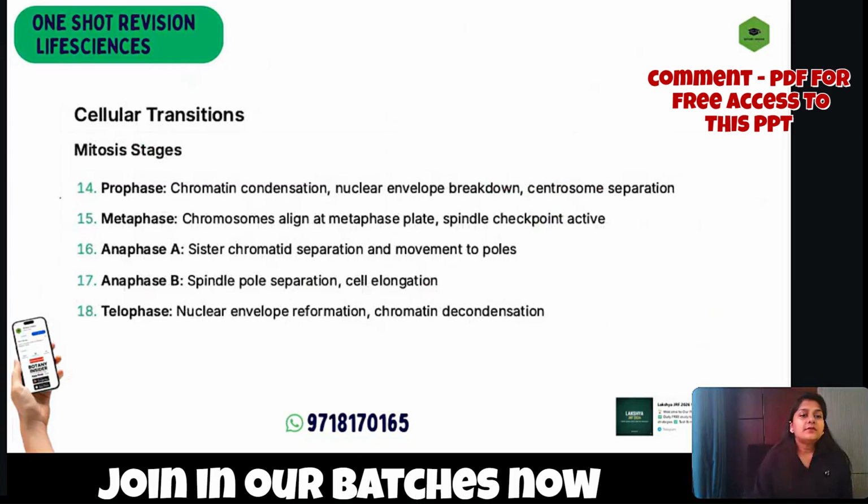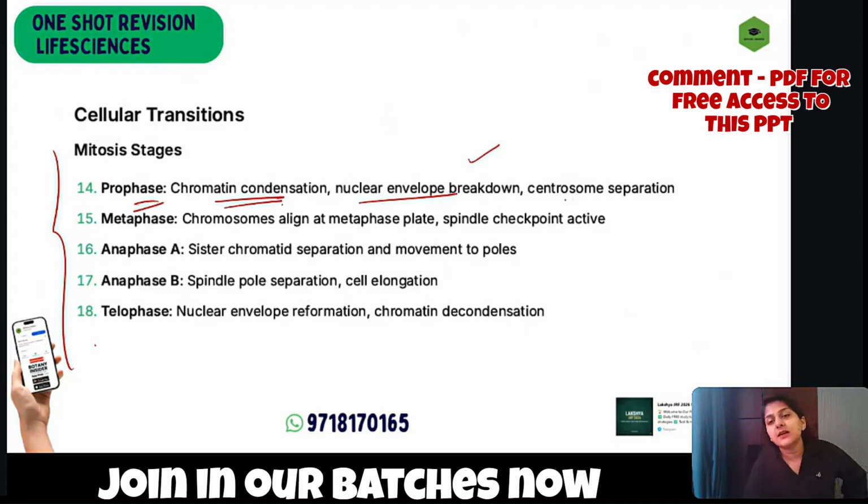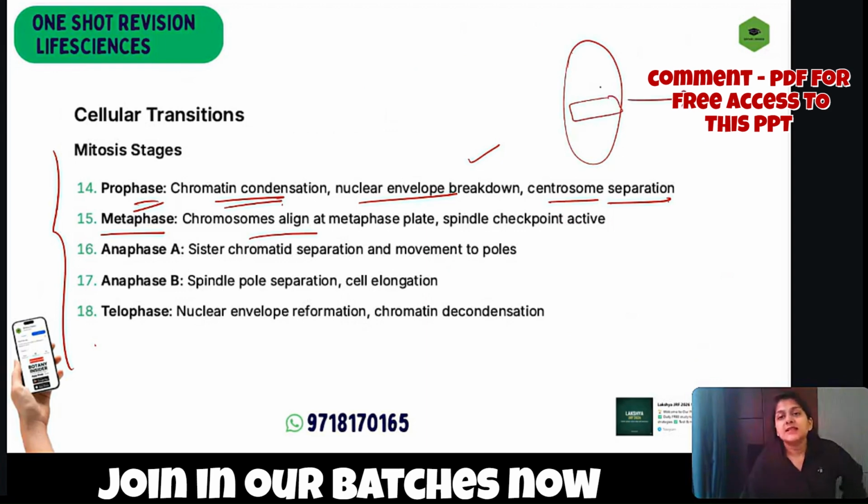Then what are the various stages? In prophase, you have chromatin condensation, nuclear envelope breakdown, and centrosome separation. In metaphase, the chromosomes align at the metaphasic or equatorial plate, and spindle checkpoints get activated. In anaphase A, sister chromatids separate and move to the poles, and in anaphase B, spindle pole separation and cell elongation happen.